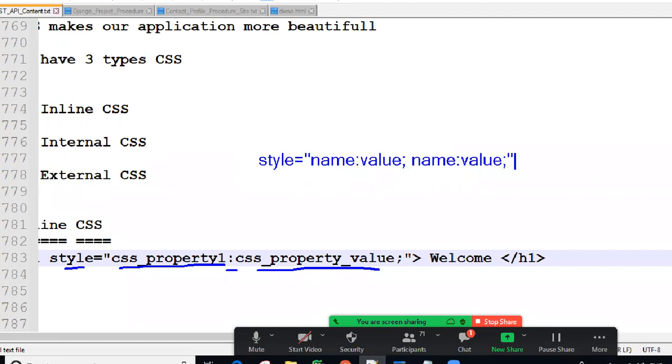Like that, n number of things we can write, separated by semicolons. If you don't write a semicolon after the last one, no problem. But if there are multiple values, this is one pair, name and value. Again, this is one pair. Pairs are separated by semicolons. Remember the syntax.